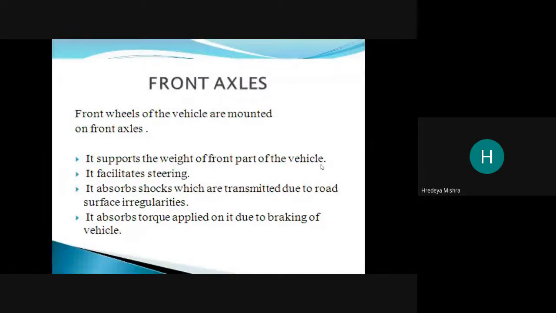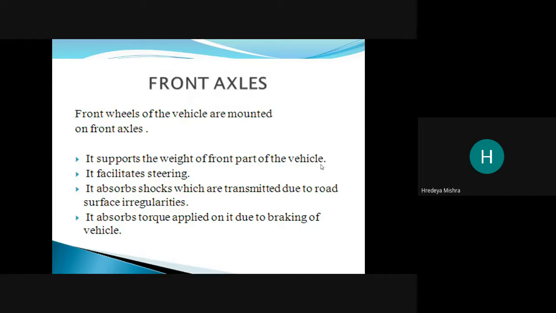Front axle, the front wheels of the vehicle are mounted. It supports the weight of the front part of the vehicle. It facilitates the steering.